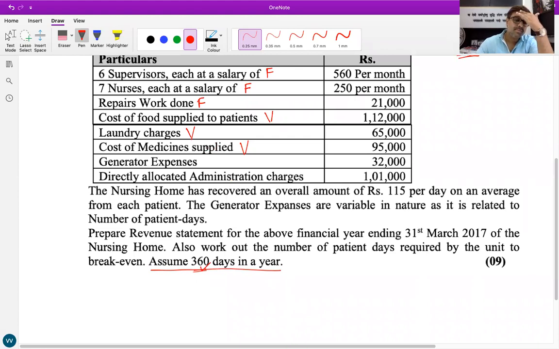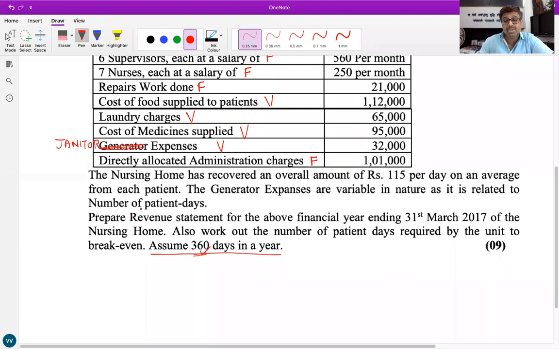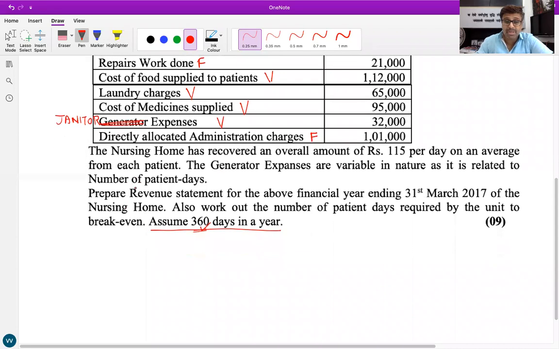Janitor expenses, 32,000 rupees. Make it janitor, everyone. What do you mean by janitor? Caretaker. So janitor expenses will also be taken as variable cost. Then directly allocated administration charges, 1,01,000 rupees. Administration charges, fixed cost. Directly, it does not depend on number of patients.